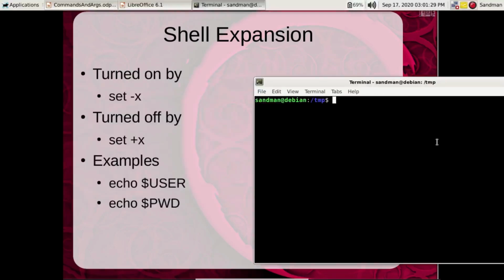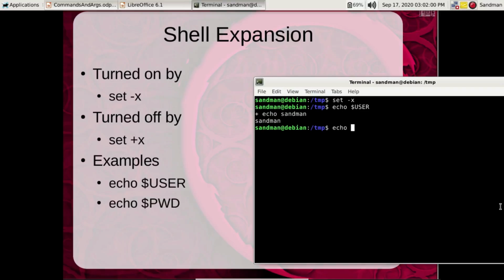Let me turn on the shell expansion. Now let's try echo $USER. Now see this. Whenever this command is read, $USER is first replaced by this name here. Then this name is plugged into echo, and then this echo command returns this name. So this is how $USER is being converted into this name, and then this command returns it.